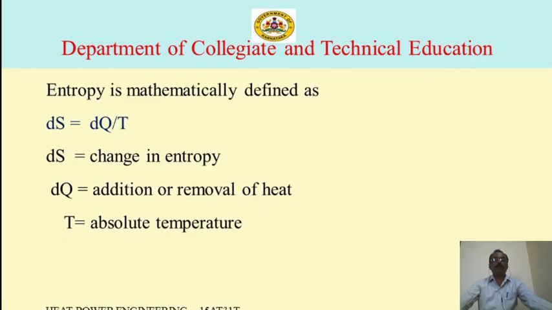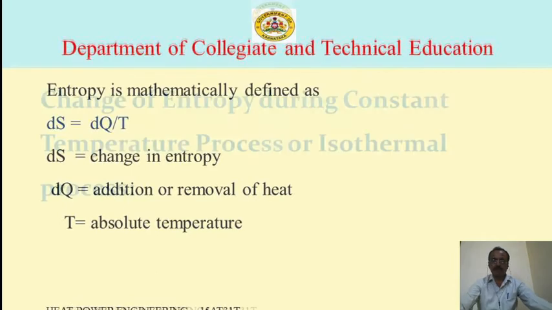Entropy is mathematically defined as delta S is equal to delta Q by T. Delta S is the change in entropy, delta Q is the addition or removal of heat, and T is the absolute temperature.